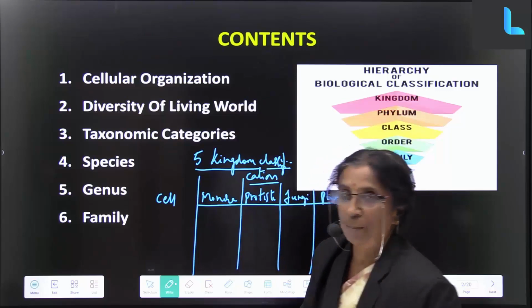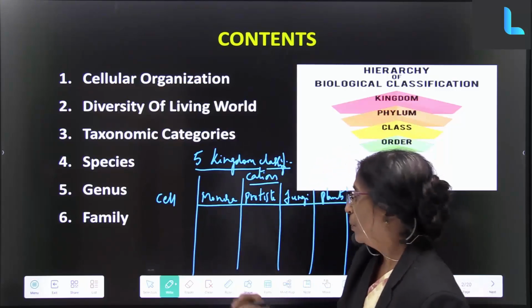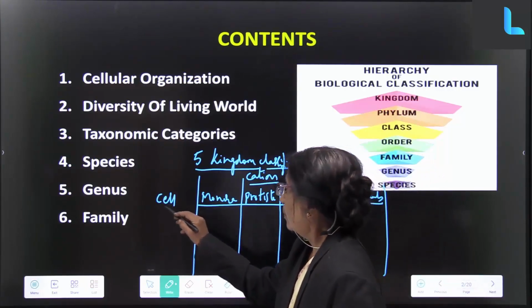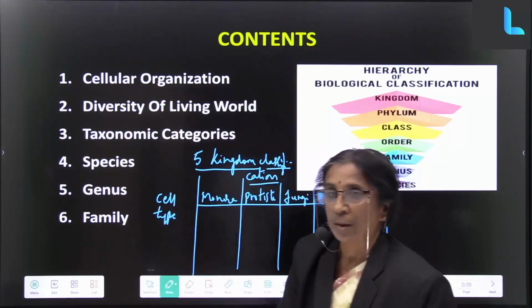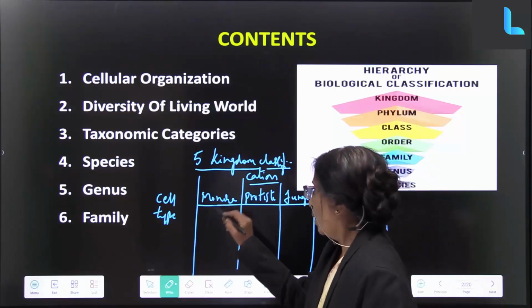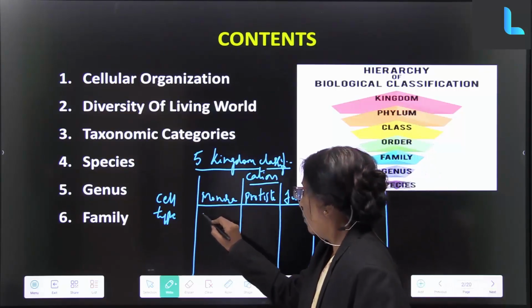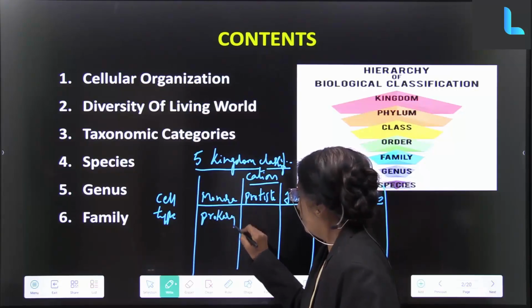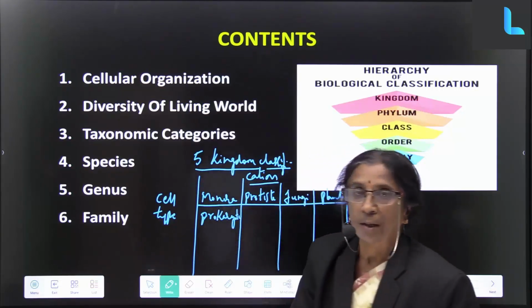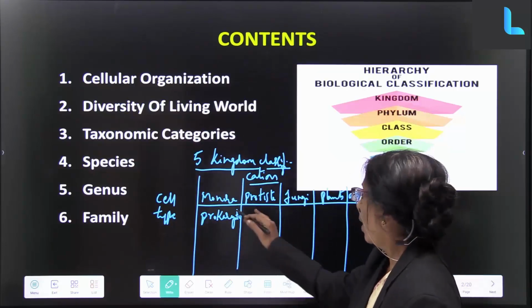On what basis did he make this classification? Cell type. What is a cell type here? In Monera, it is prokaryote.